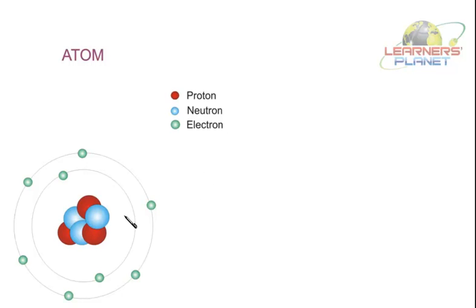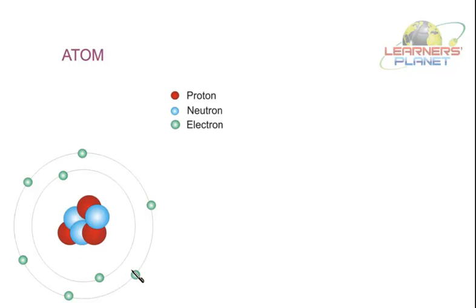And the atomic structure suggested by scientists like Rutherford and Bohr is that in the center of the atom there is a nucleus. Now within that nucleus lies the neutron and proton, right? And electrons move round the nucleus, or they are revolving around the nucleus.